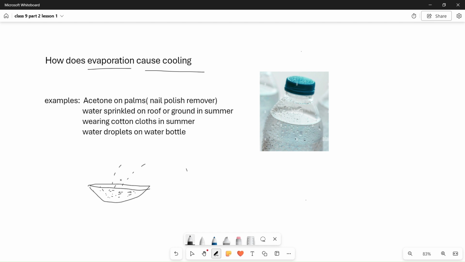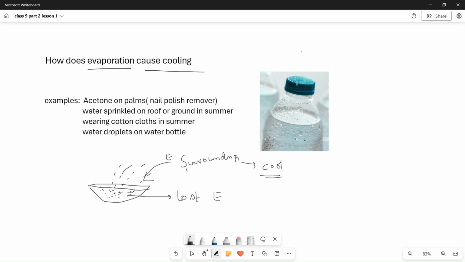We already discussed, while evaporating, the particles have lost some energy. This lost energy is regained from the surroundings, absorbed from the surroundings. Then the surroundings will become cooler. This will give you a cooling effect.